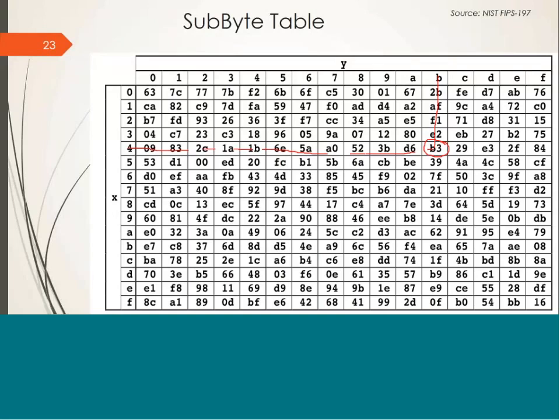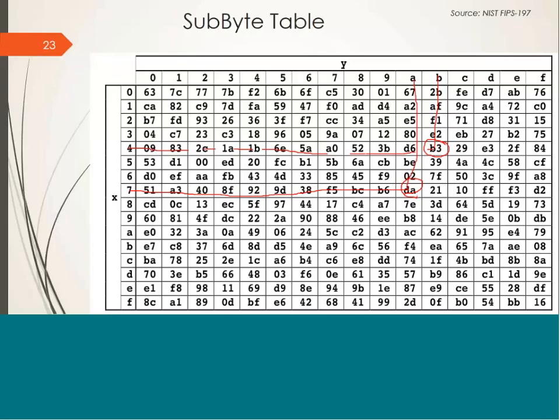Let's take another example. Let's say we want to replace 7A. So you have to go to 7th row and look into the 8th column. Their point of intersection is showing the value DA. That means you have to replace 7A with DA.